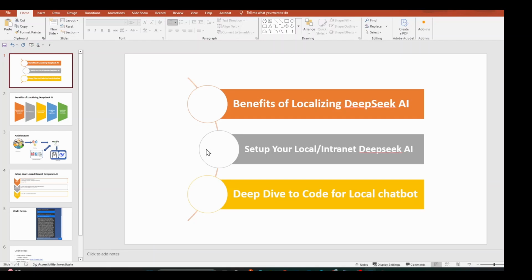customization. Next, we will walk through how to set up and deploy DeepSeek AI on your intranet or a private cloud. Finally, we'll dive into the code and demonstrate how to create a local AI-powered chatbot and integrate it with our enterprise ecosystem. So let's get started.